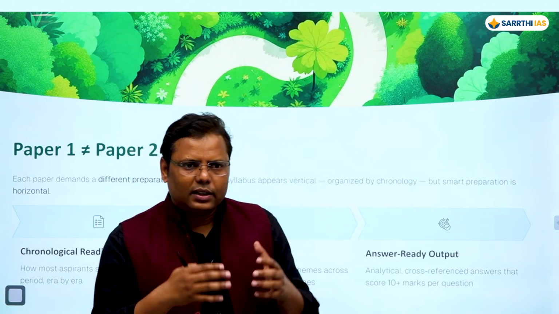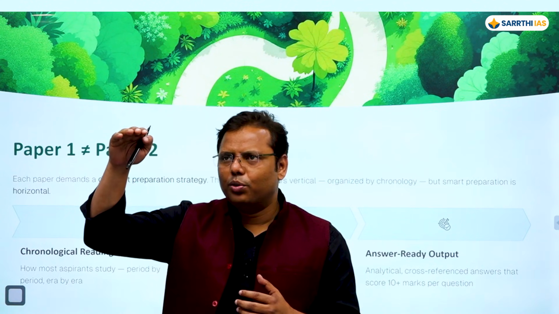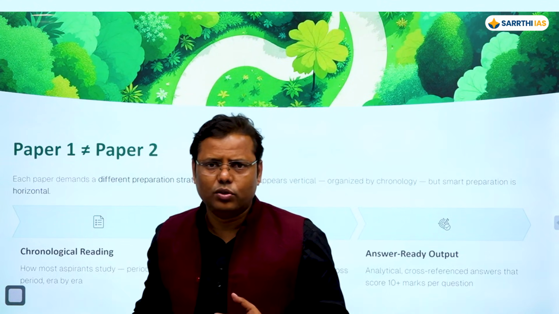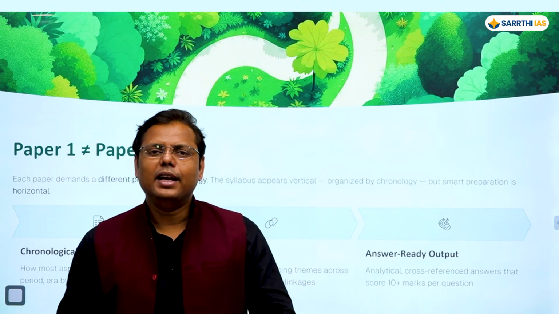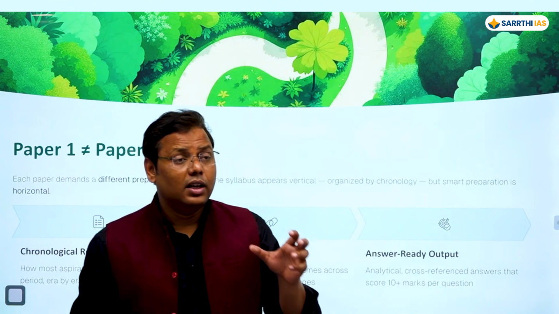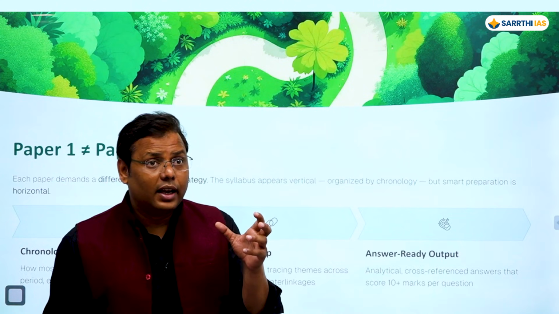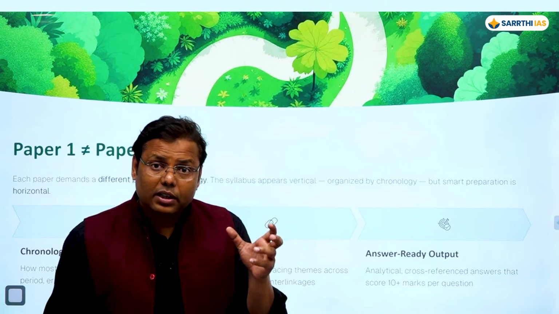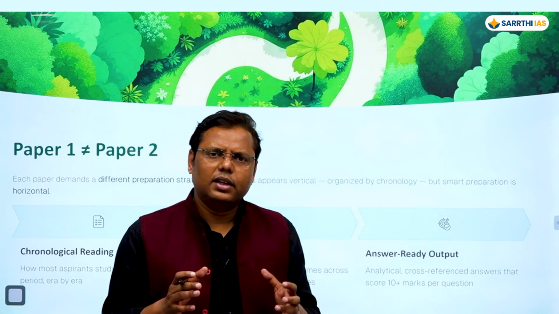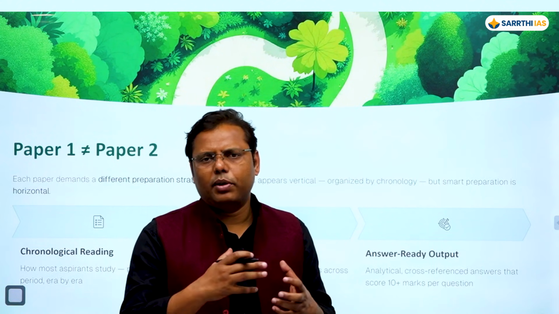When you cover the syllabus of history chronology wise, you just cover one theme or one topic, then second, third, fourth, and so on. But that is not the right way of covering the syllabus. Actually you should go for the horizontal method, or let's say the method of interlinkages. Here you do not cover the syllabus only vertically; rather you try to connect one topic with the other.